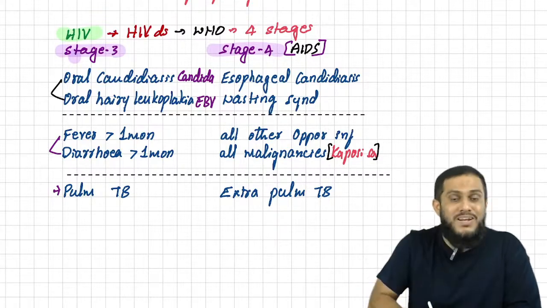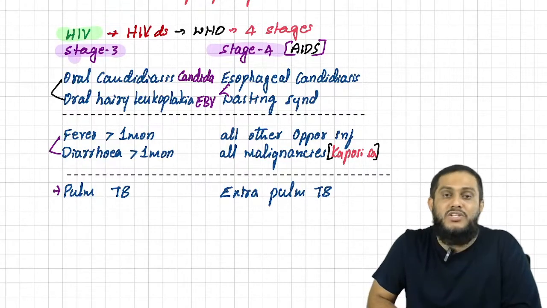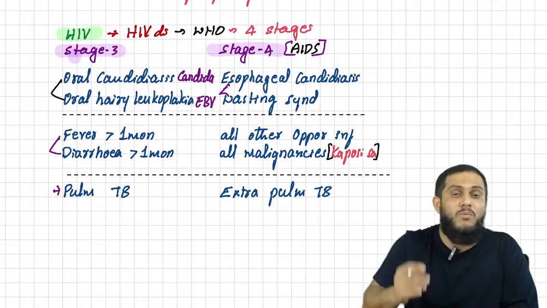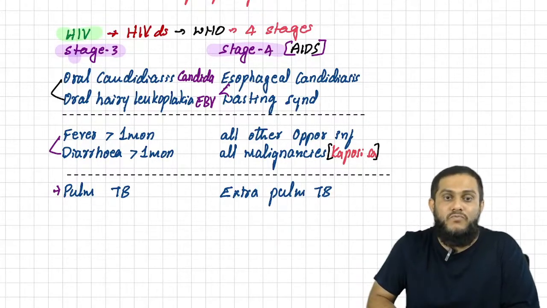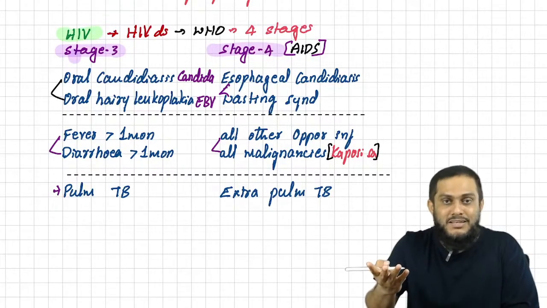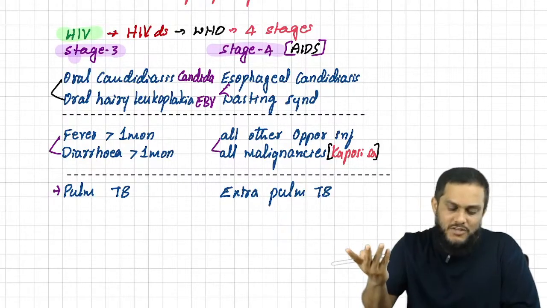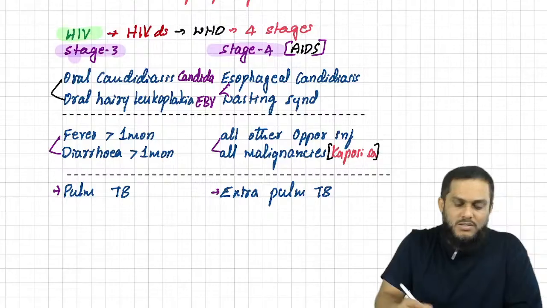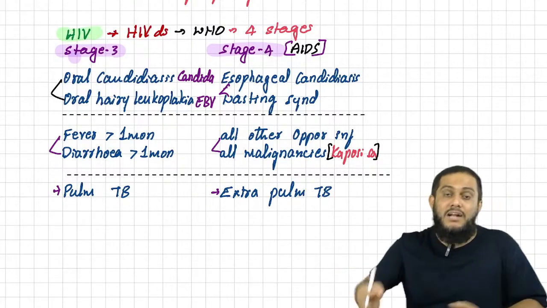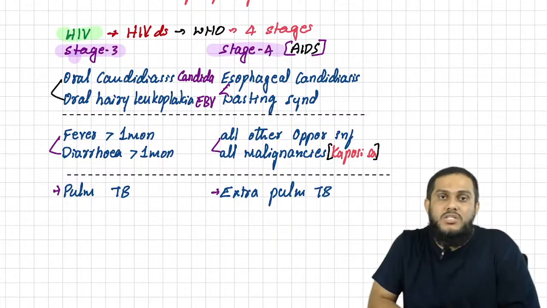Stage 4 is also known as AIDS defining illness. The first 2 manifestations are esophageal candidiasis and wasting syndrome. Oral candidiasis comes in stage 3, esophageal candidiasis comes in stage 4, and wasting syndrome. Then all other opportunistic infections and all malignancies are stage 4. Extrapulmonary TB is stage 4. So easy to remember, 2 plus 2 plus 1. This is what they ask in the exam. And the most common cancer in HIV is Kaposi sarcoma.